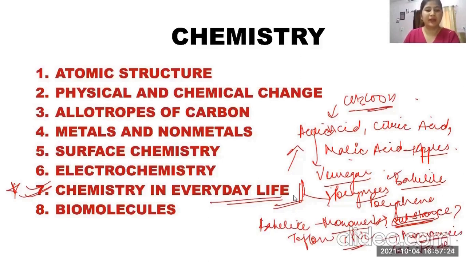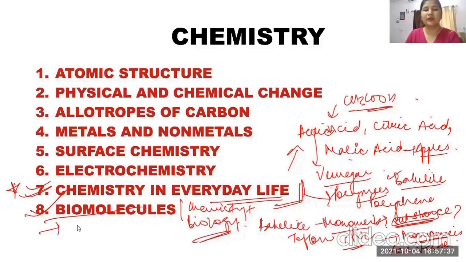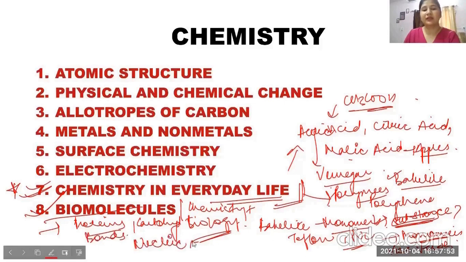Next is biomolecules. Biomolecules is important for chemistry, and it is not just chemistry but biology too, so if you cover biomolecules you will be covering biology as well. Biomolecules like proteins, their functions, and diseases associated with them; carbohydrates, their structures, what they are made up of, and their bonds; and nucleic acids, what sugar is there in nucleic acids. So these were the important topics of chemistry. I've tried to cover all.